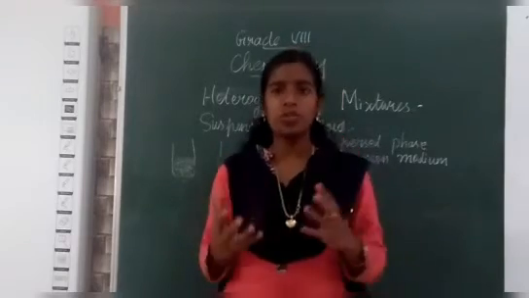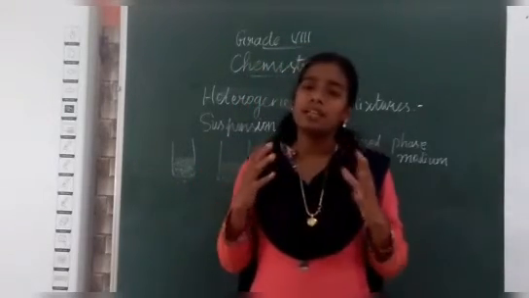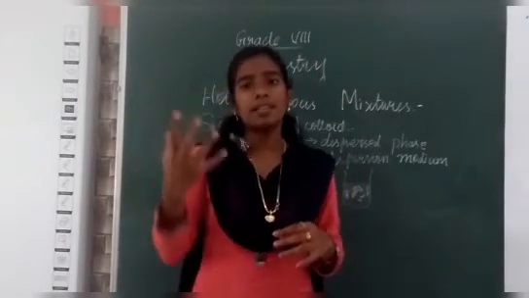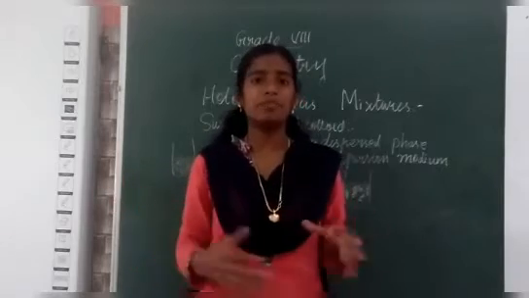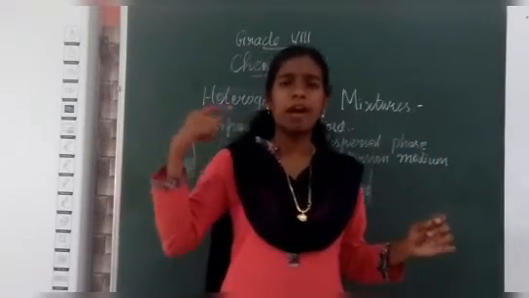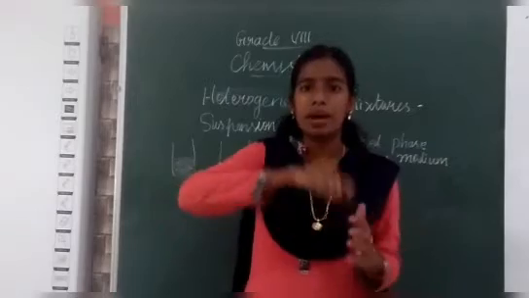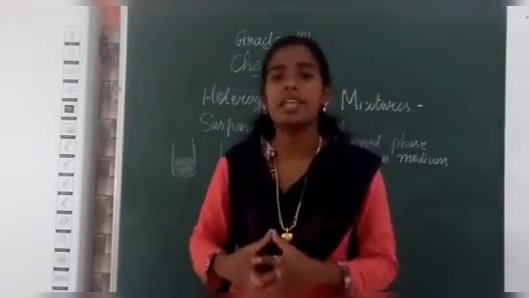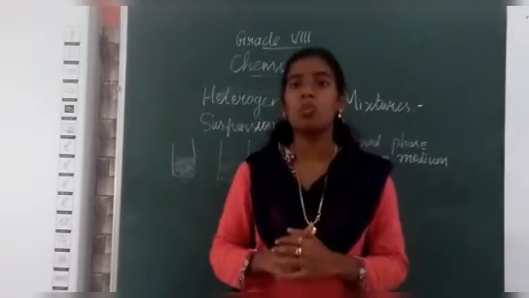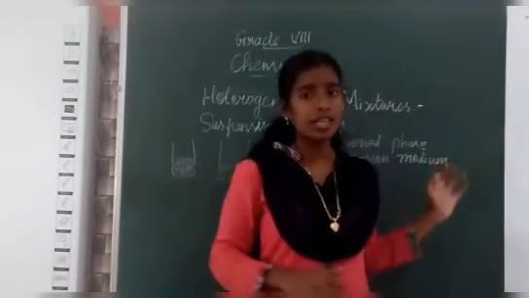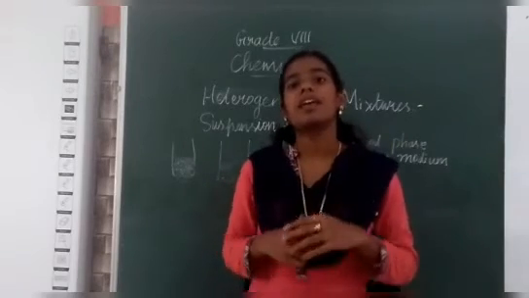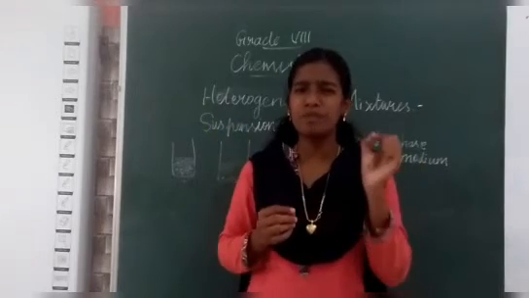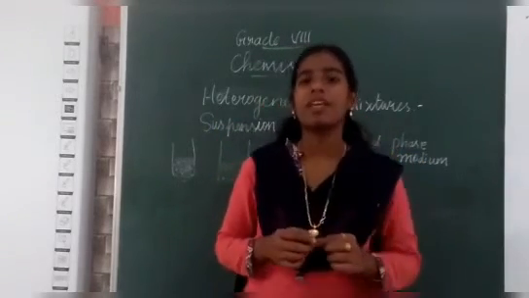When is it a homogeneous mixture? We say it is a homogeneous mixture because sometimes the particles are invisible. In colloids, sometimes the particles or the components are completely dissolved. We cannot see those particles with our eyes, so they come under homogeneous mixtures also. Actually, it is a heterogeneous mixture. In colloids, one more thing is that the particles will be very small.